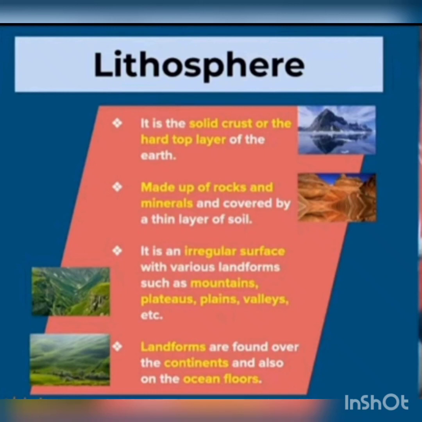Natural components of environment: these are hydrosphere, atmosphere, lithosphere, and biosphere. Lithosphere. Lithosphere is the solid crust or hard top layer of the earth. It is made up of rocks and minerals and covered by a thin layer of soil. It is an irregular surface with various landforms such as mountains, plateaus, plains, and valleys.